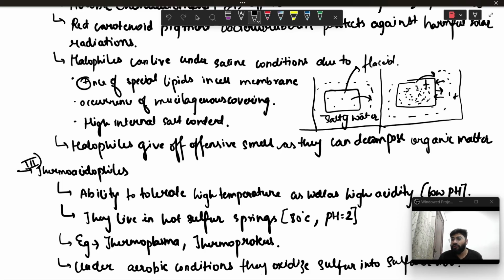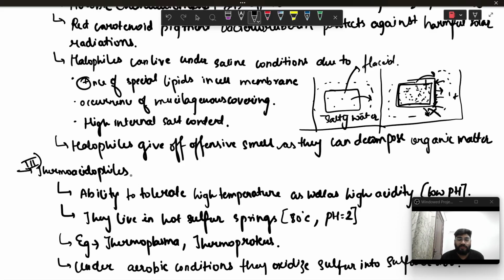It is not really possible because there is a membrane of pseudomurein and also the selectively permeable plasma membrane, which does not allow free exchange of water. So this exchange is not possible. It is prevented by the plasma membrane and also the cell wall. So the halophiles can survive in extremely salty areas as well. Halophiles give off an offensive smell as they can decompose organic matter as well.